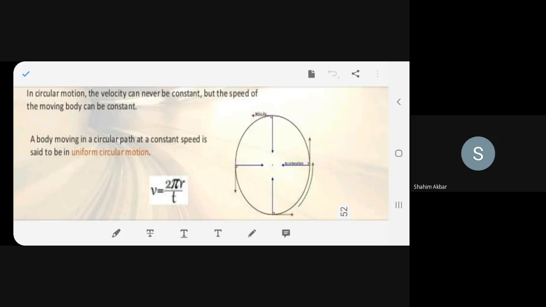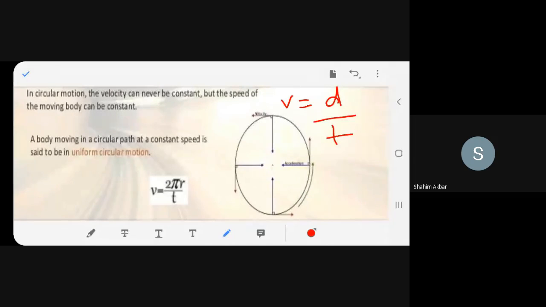And we know that velocity is equal to, what is the formula of velocity? Distance upon time. You know that, right? Yes or no? What is velocity? Answer me fast. Velocity is equal to, boys, can you hear me?